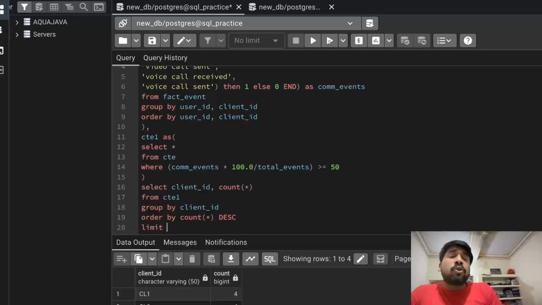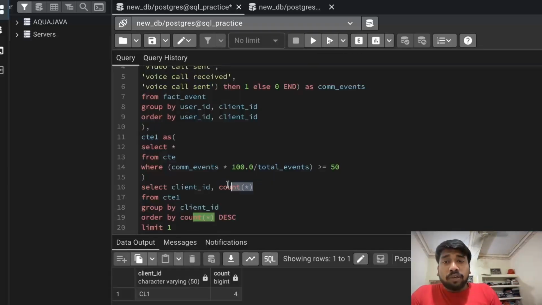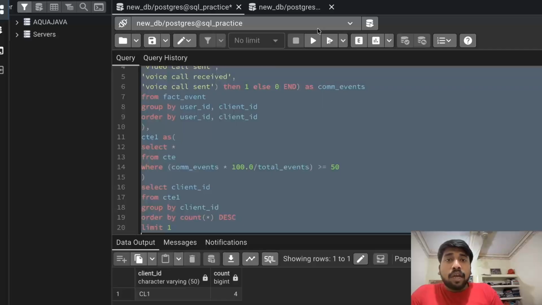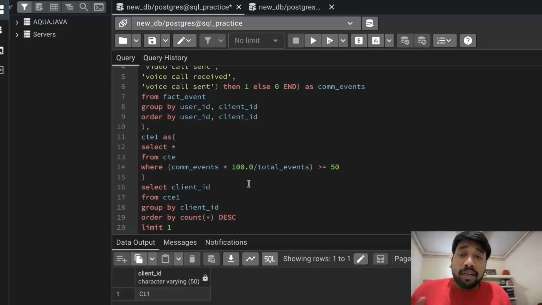But we do not have to go through all that hassle, so we can just use limit 1 here. And we don't want count, so we can remove it. And with this, we reach our solution. So client ID 1 is the client who has the maximum number of qualified users. Okay. So with this, we come to the end of our solution.